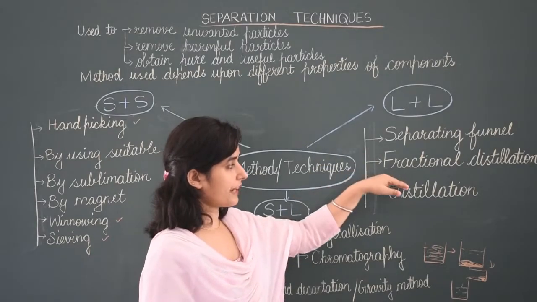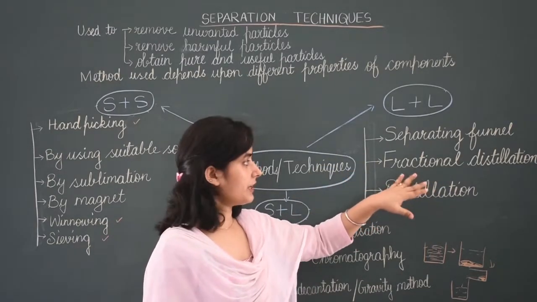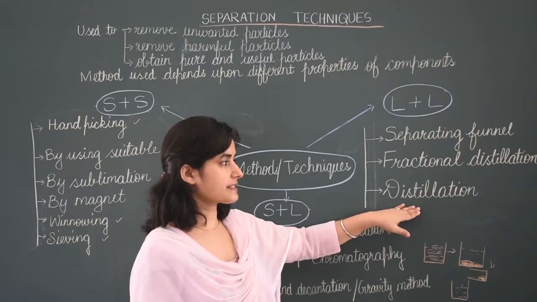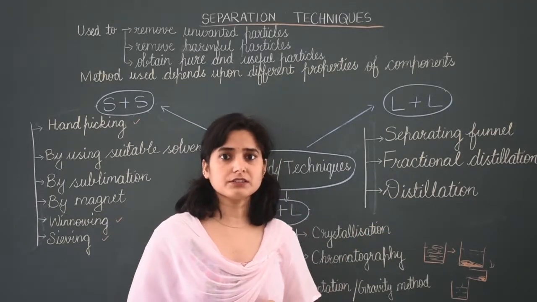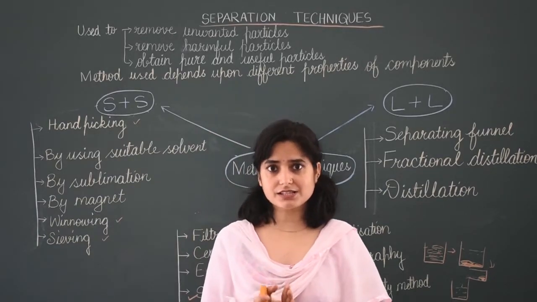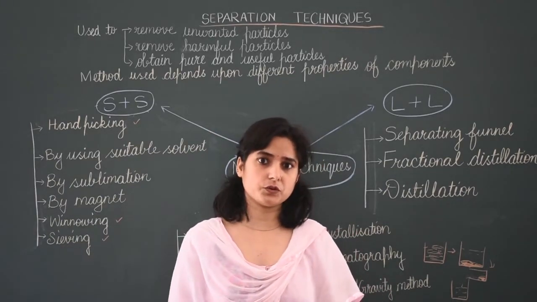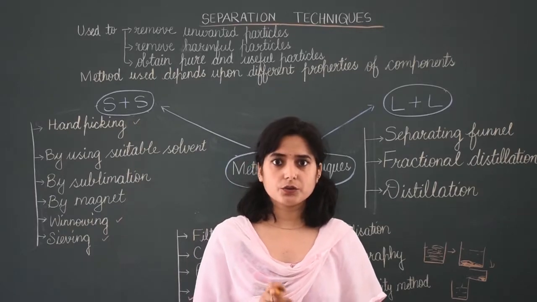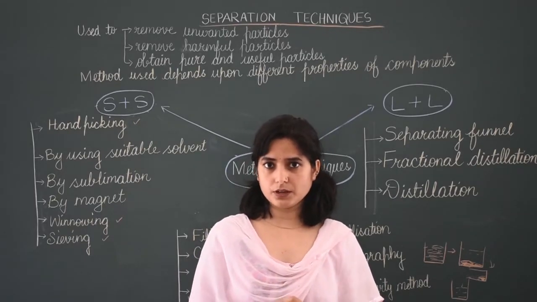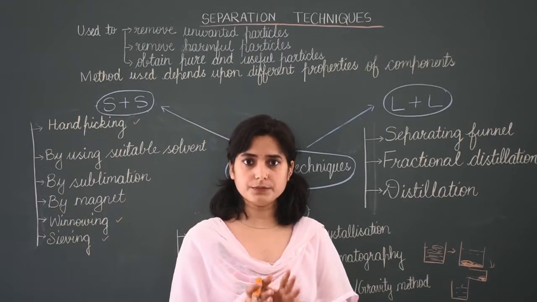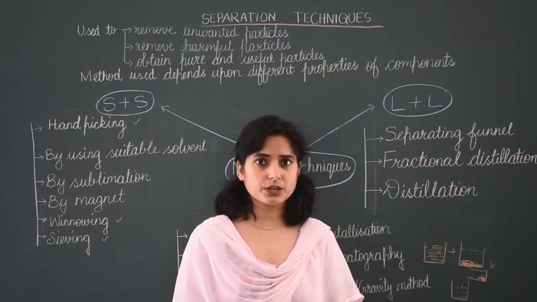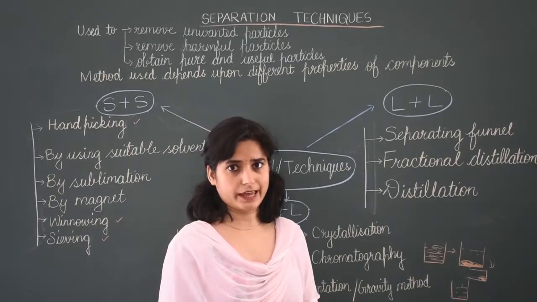Second is fractional distillation. It is an advanced form of the distillation process. Fractional distillation you have studied in 8th class also, to separate crude petroleum components. There you used a fractional distillation column. So it is somewhat related to that.